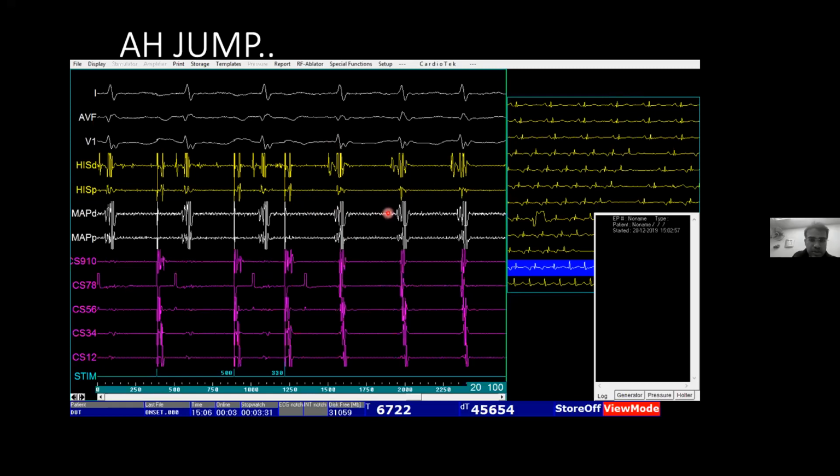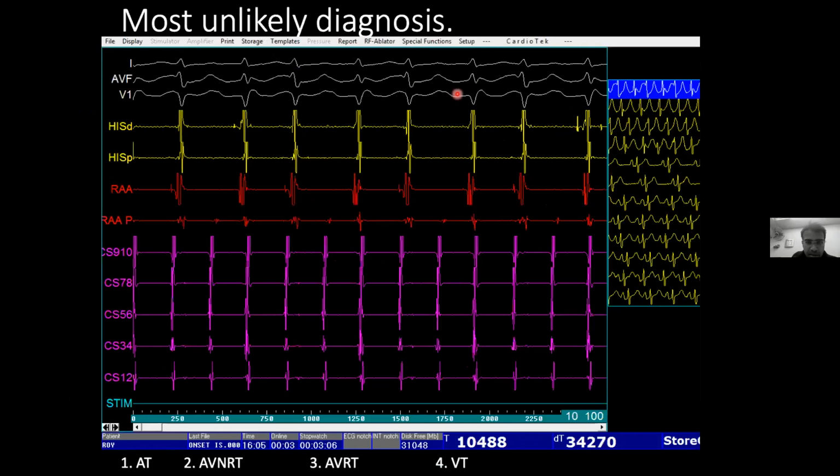This one slide tells you that you have more A than V. So this is not possible in AVRT again. AVRT is a tachycardia where your number of A and number of V will be the same. That is, 1:1 VA relation has to be maintained. This generally tells you that A more than V is an atrial tachycardia, although it is rarely possible in AVNRT as well. This is my last slide.